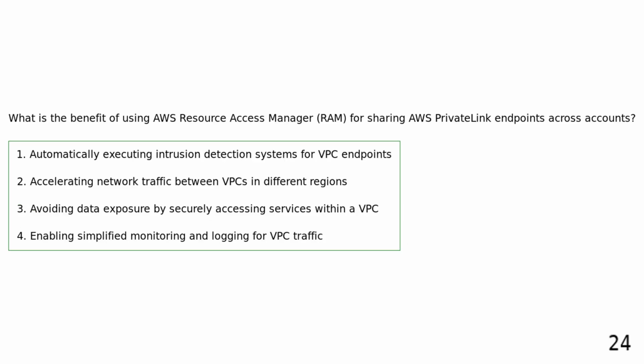What is the benefit of using AWS Resource Access Manager for sharing AWS PrivateLink endpoints across accounts? Automatically executing intrusion detection systems for VPC endpoints. Accelerating network traffic between VPCs in different regions. Avoiding data exposure by securely accessing services within a VPC. Enabling simplified monitoring and logging for VPC traffic. By sharing AWS PrivateLink endpoints via AWS RAM, you can securely access services within a VPC across accounts, avoiding data exposure while maintaining compliance with access policies and improving data security.